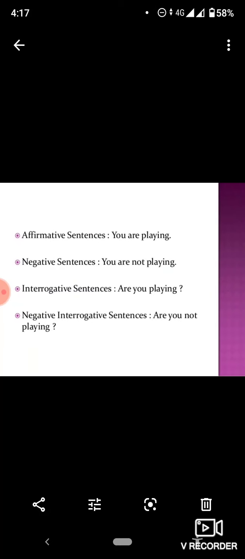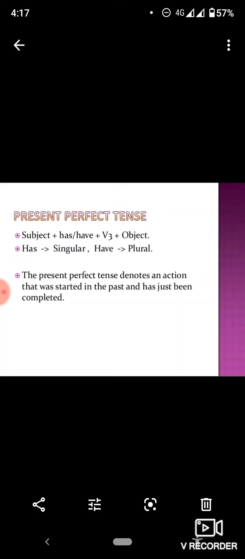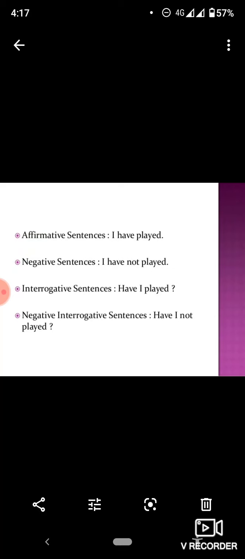Present perfect tense. It takes subject plus has, have plus third form of the verb plus object. Has goes with singular and have is used with plural. The present perfect tense shows an action that was started in the past and has just been completed in the present. Look at the examples. In the affirmative, you have subject plus has, have plus third form. I have played. Negative, I have not played. Interrogative, have I played? Negative interrogative sentences, have I not played?